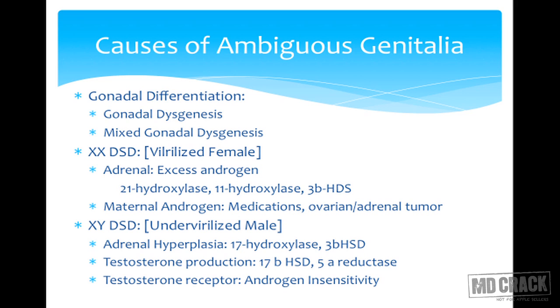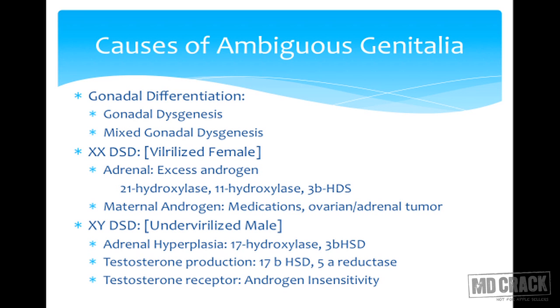A male can present with under-virilization at birth if he is suffering from adrenal hyperplasia like 17 hydroxylase deficiency or 3-beta HSD deficiency, or if there is a problem in testosterone production like 17-beta HSD enzyme deficiency or 5-alpha reductase deficiency, or if the testosterone is getting produced but is not acting on the target organs, which is also called androgen insensitivity.